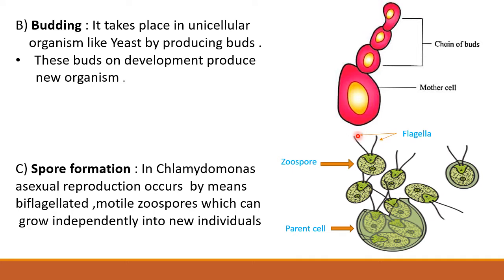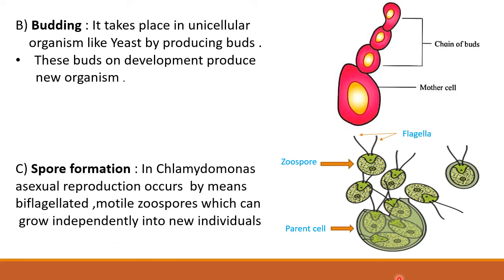With the help of this flagella, Chlamydomonas can carry the process of locomotion. In Chlamydomonas, asexual reproduction occurs by means of biflagellated motile zoospores which can grow independently into a new individual.